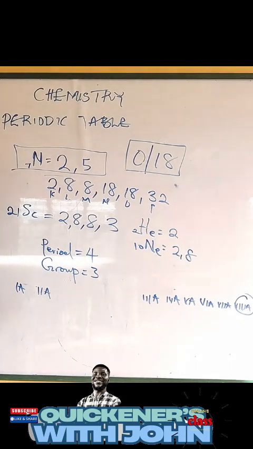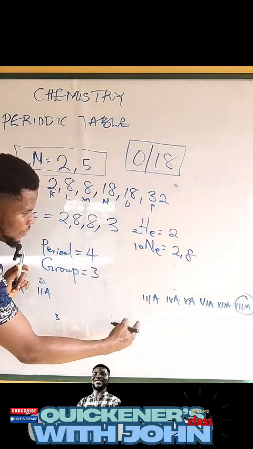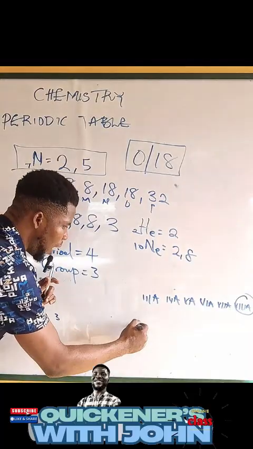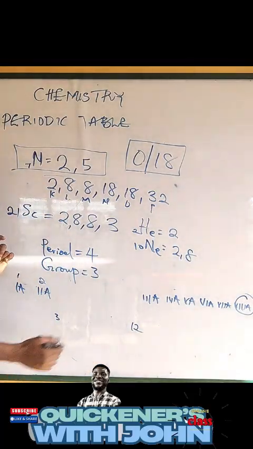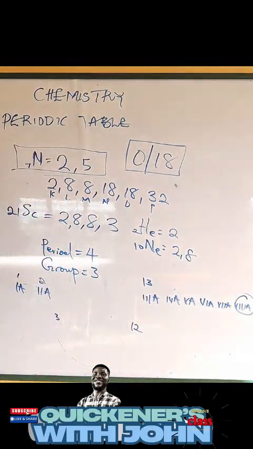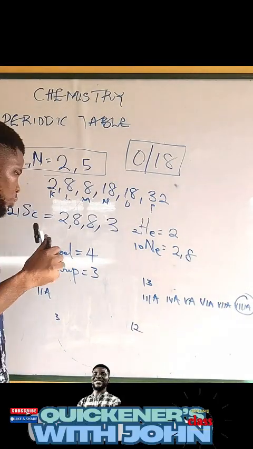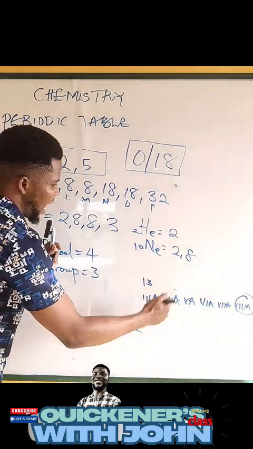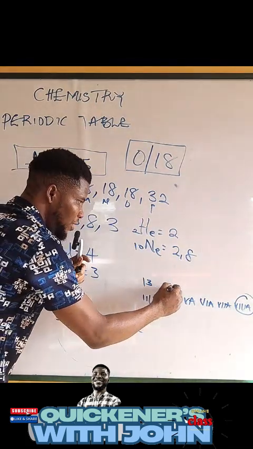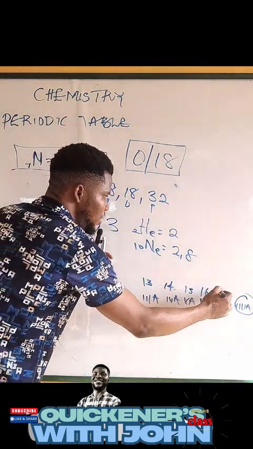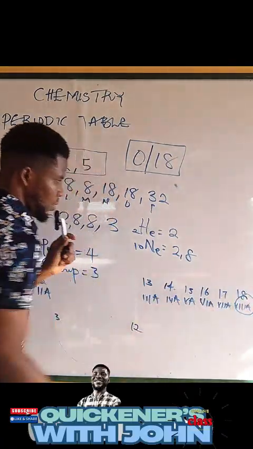So now watch. This is my group 1, 2. Then I have my 3, 4, 5, 6, 7, 8, 9, 10, 11, 12. Then this is my 13. So 1, 2, 3, 4, 5, 6, 7, 8, 9, 13, 14, 15, 16, 17, 18.